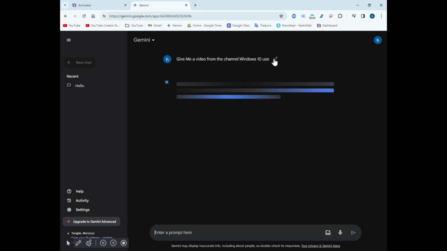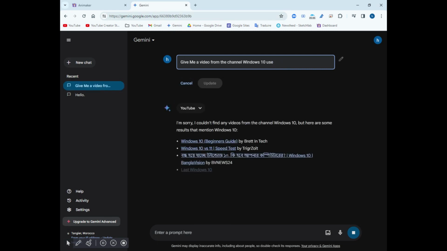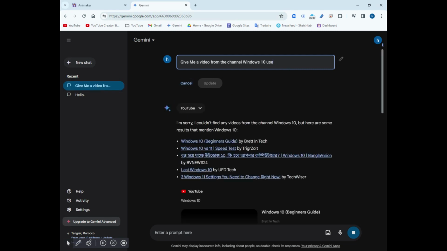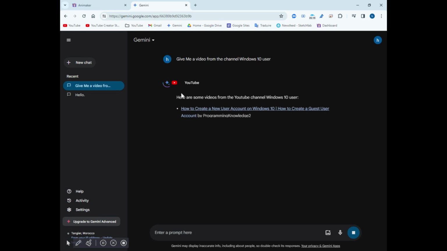Oops, I made a mistake. Let's click on this edit icon. Oh, I want to know Use updates. And then you can see this animation here.